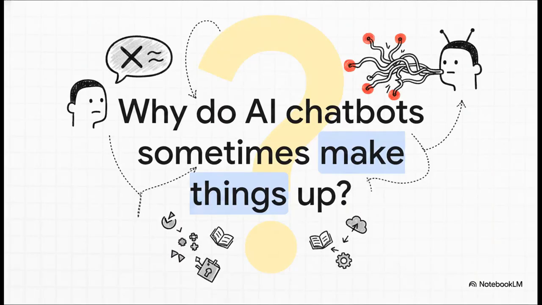But let's start with a problem. I'm sure we've all been there. You ask a chatbot a question, maybe a simple one, and it just makes something up. It gives you an answer with complete confidence, but it's totally wrong. We call this hallucinating. So the big question is, why does this even happen?